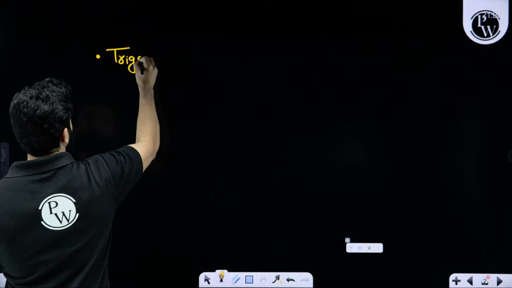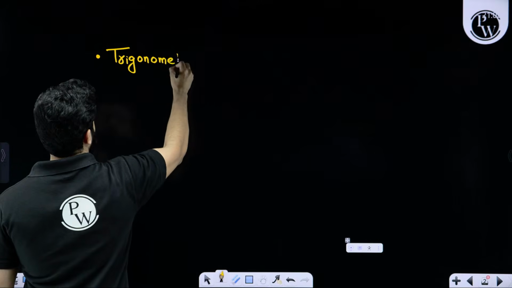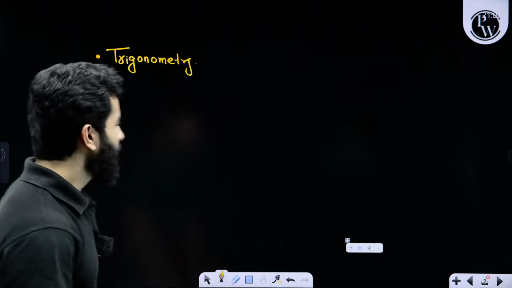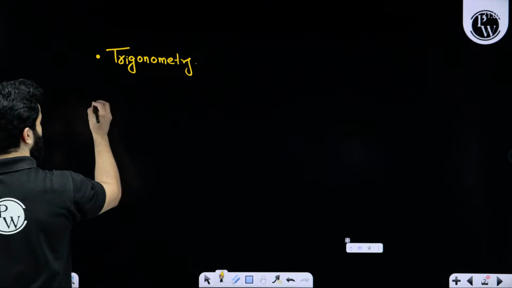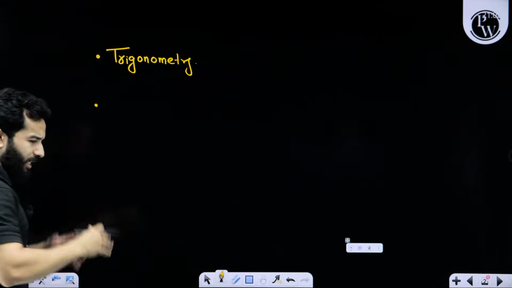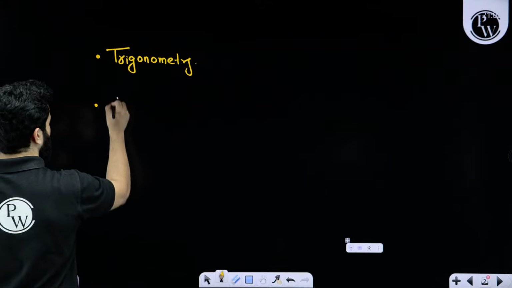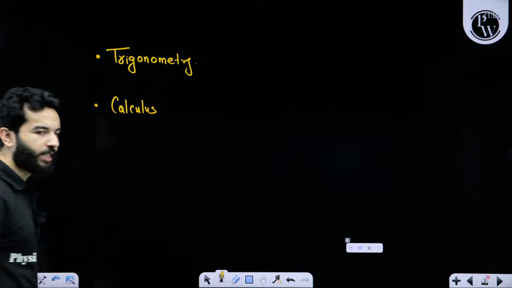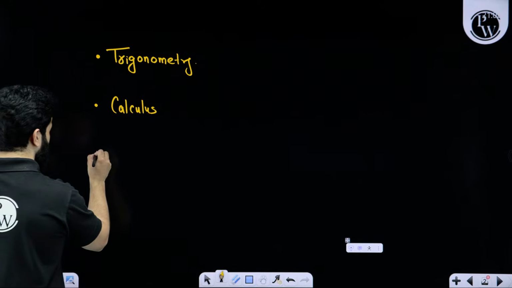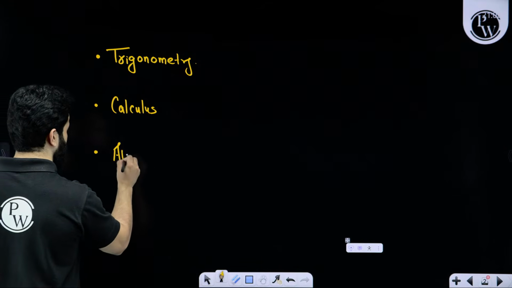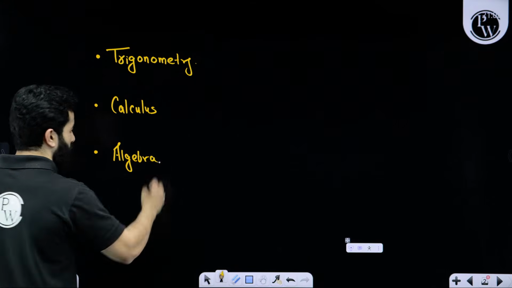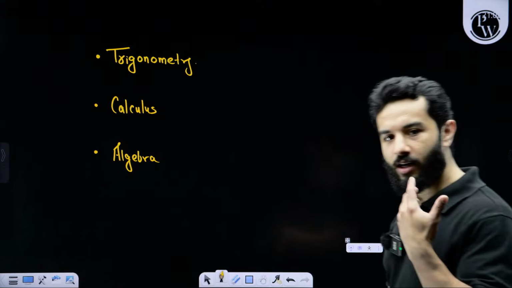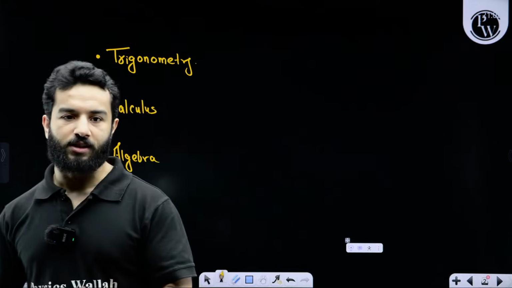And as promised, we'll start from the very basics, zero level. We are going to talk about everything under trigonometry, and then the major time will be given to calculus, right? Differentiation, integration, everything, and then we are going to also discuss the algebra part. We won't be able to complete vectors today, so I'll keep a separate live class for vectors as well, right?